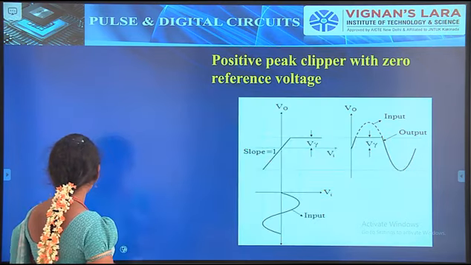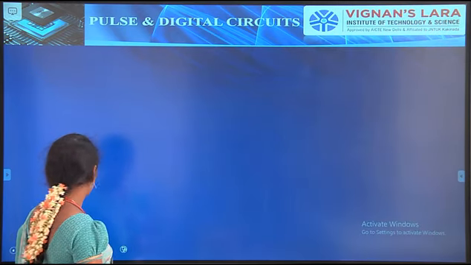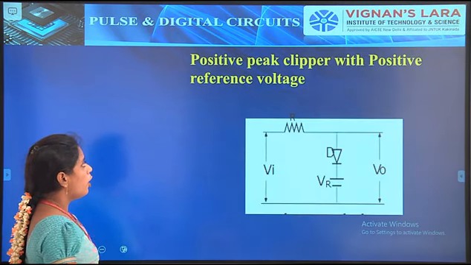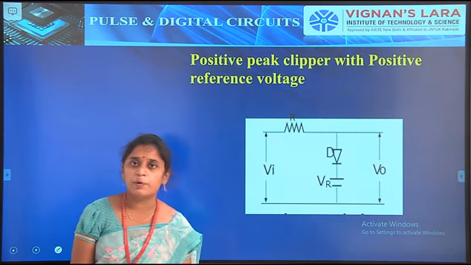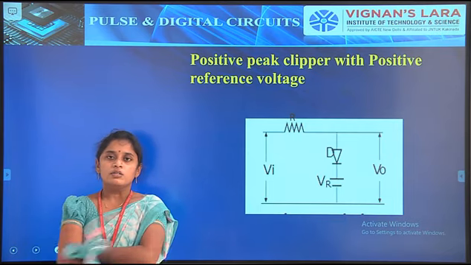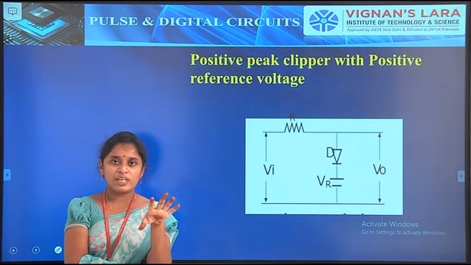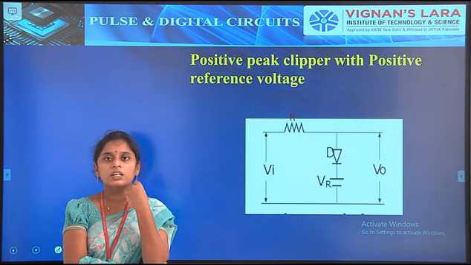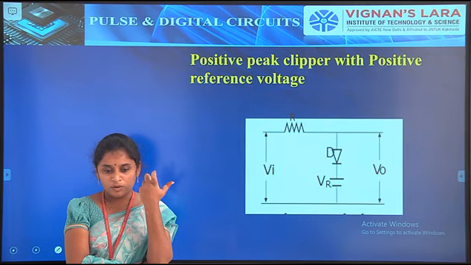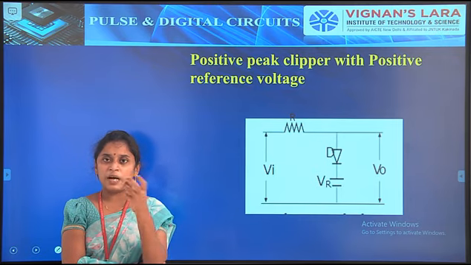So next we have to discuss the positive peak clipper with a positive reference voltage. What is the difference between the positive peak clipper with zero reference and the positive peak clipper with a positive reference? This concept is generally known as biasing.